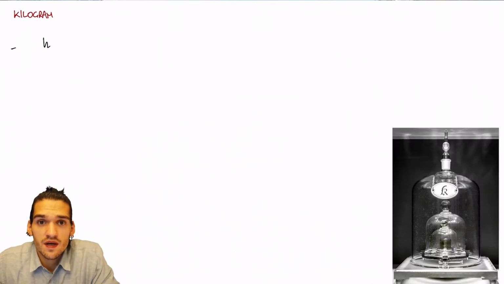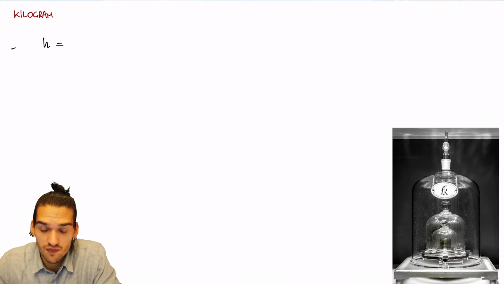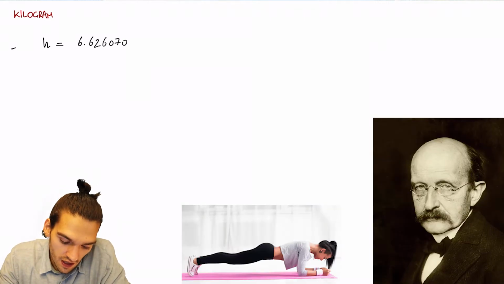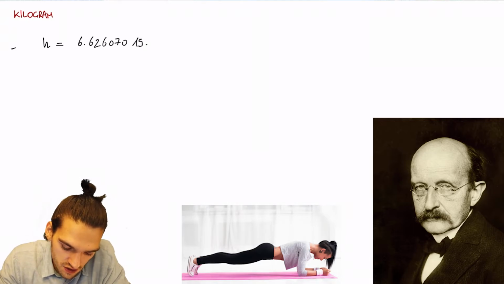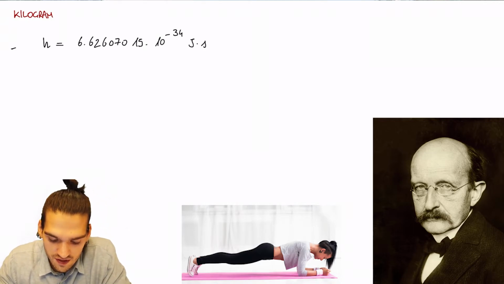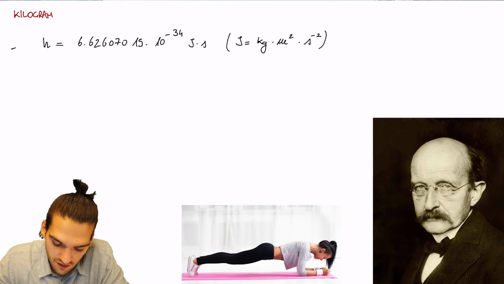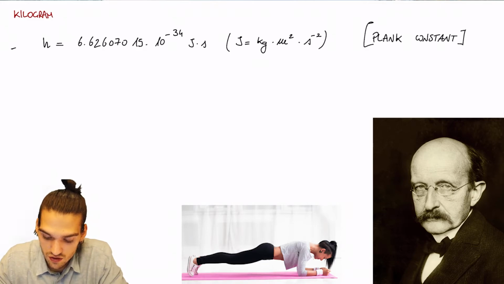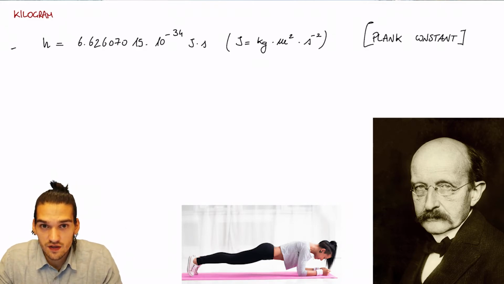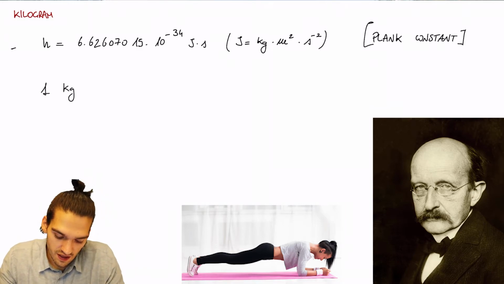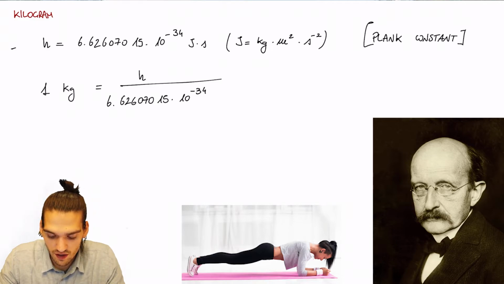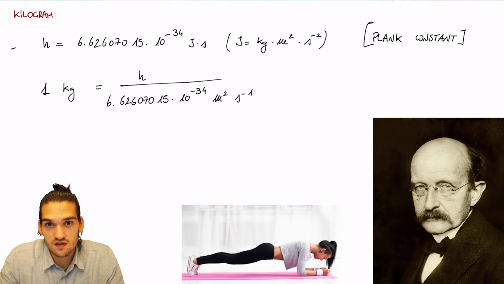The definition of kilogram has been changed this year, in 2019, and it starts from the definition of the exact Planck constant, that is h. h has been set to be equal to 6.62607015 times 10 to the minus 34 joule times second. Well, joule is a derived unit of measurement, and it's equal to kilograms times meter squared times second to the minus 2. So once the definition of meter and second has been set, then 1 kilogram equals h over 6.62607015 times 10 to the minus 34 meter squared seconds to the minus 1.